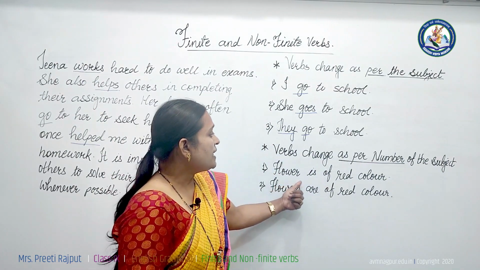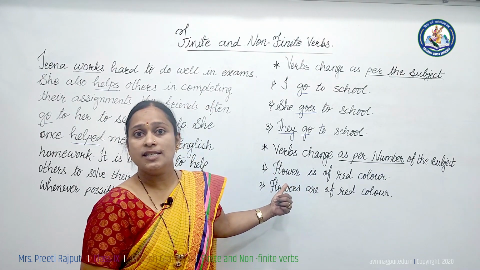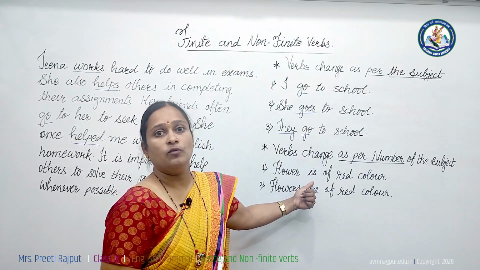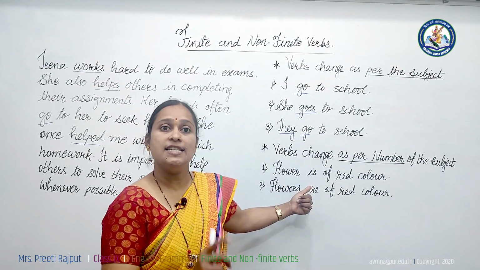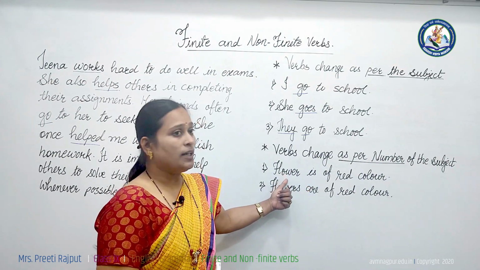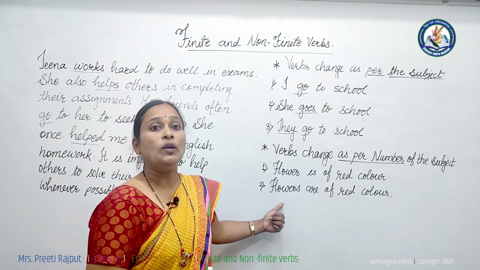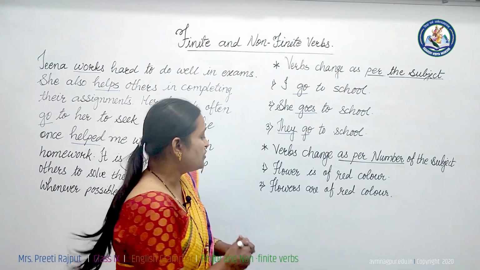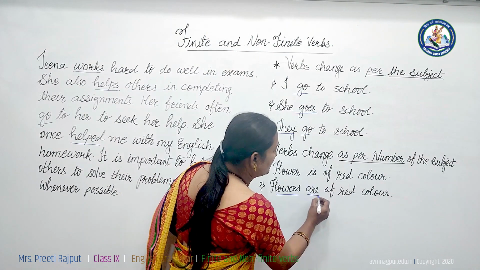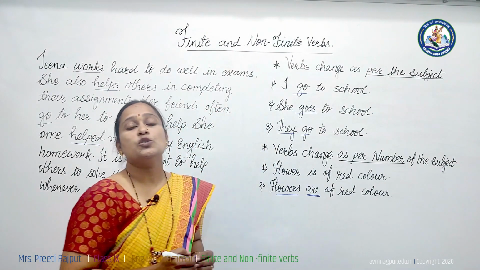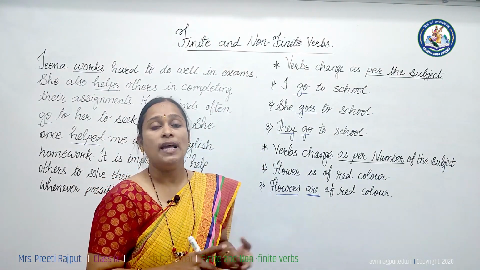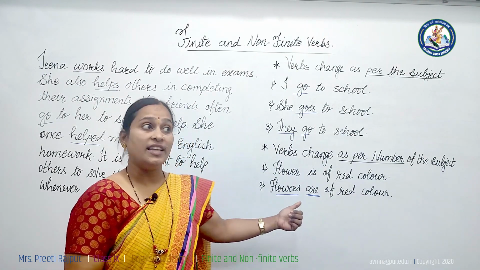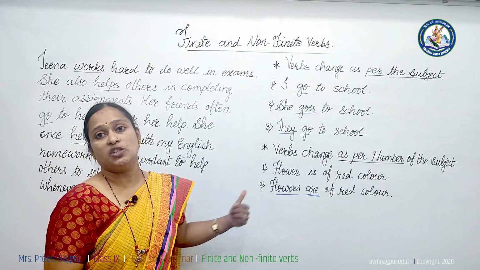Suppose "The flower is red in color." This subject, flower, is a singular subject. So what is the verb here? "Is" is the finite verb. It is singular. If I change it into plural, "Flowers are red in color." As we change this number into plural, the verb also changes. So these are finite verbs. Is, are, was, were are finite verbs because they change as per their subject.